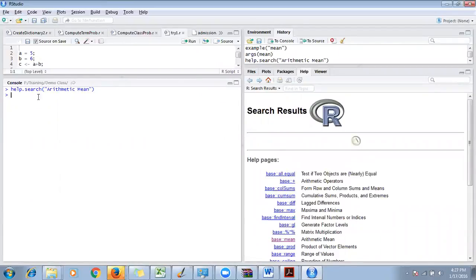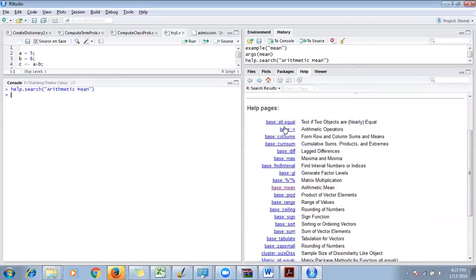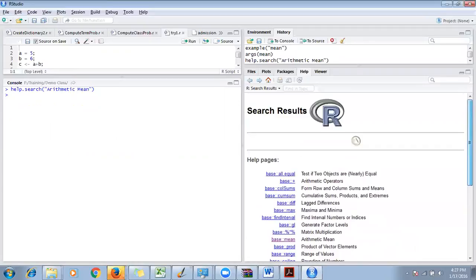See, I have searched help.search arithmetic mean, and it is giving me lots of pages inside the help function which are relevant to this particular term, arithmetic mean. So I got a lot of results, and you can choose any one which is related to you, right?